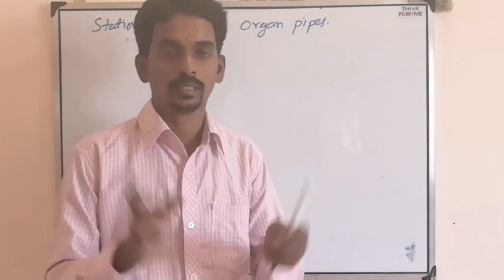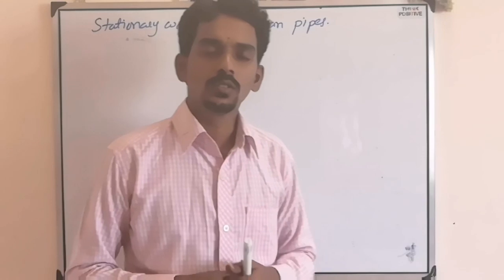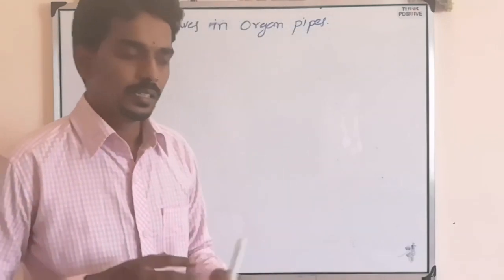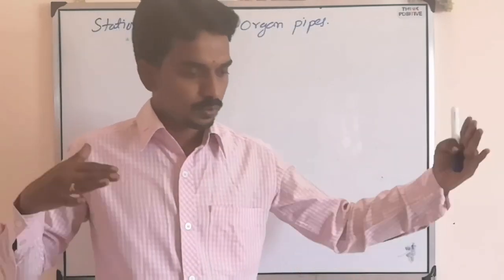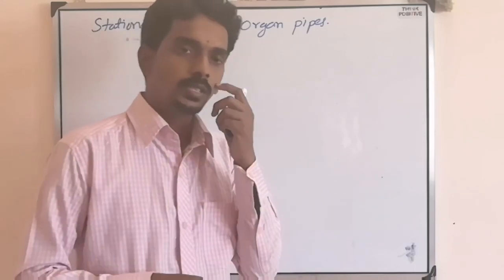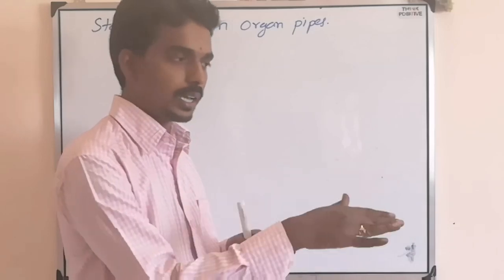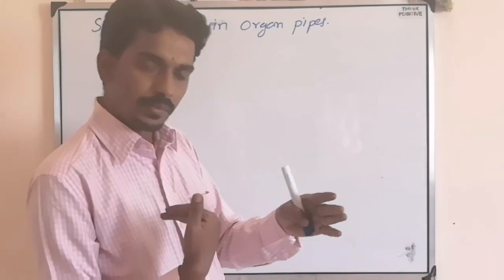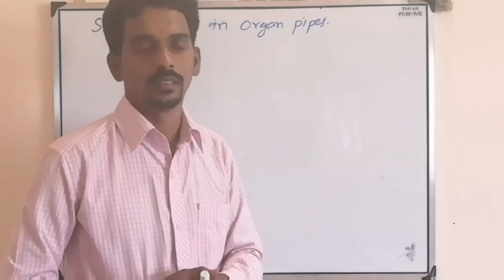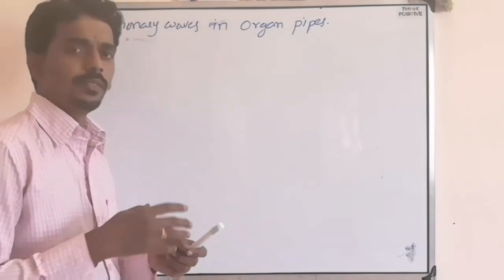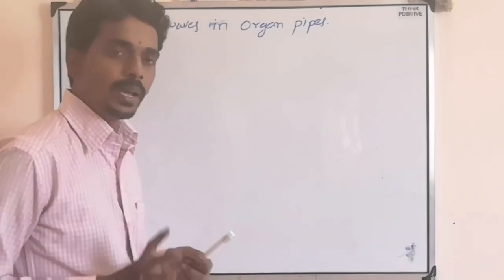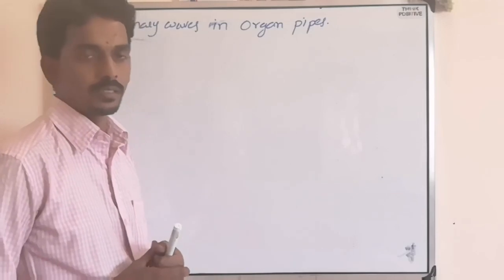That is what we call the superposition of two waves traveling in opposite directions, like one wave traveling in one direction and the reflected wave traveling in the opposite direction. There the wave is reflecting from the open end, open surface.